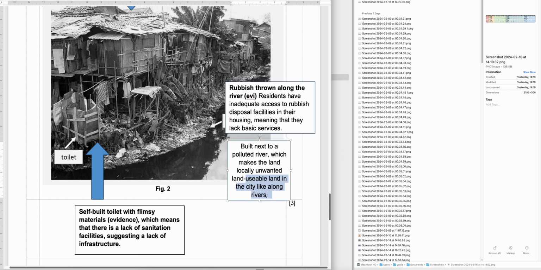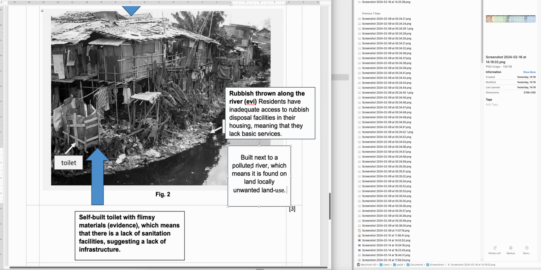Okay, so it is found on locally unwanted land use. All right. Now, some of you talk about mosquito breeding, evidence about polluted water, then link it to the feature. What does it say about this housing? That the housing is poor for health, or is unsanitary, or is on locally unwanted land use.